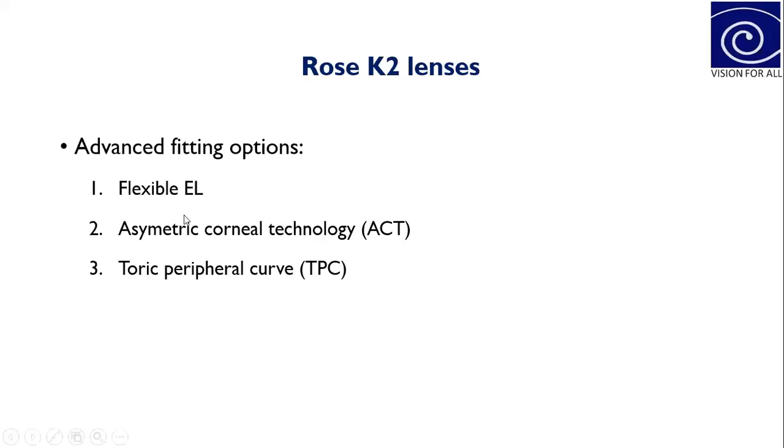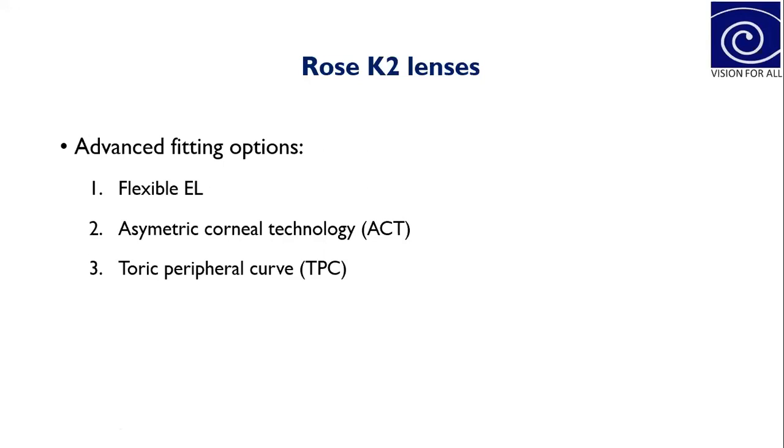You can change the periphery only, if all other fittings are good and there is only a tightening in the periphery. So you can flatten the periphery part of the lenses, and order accordingly.